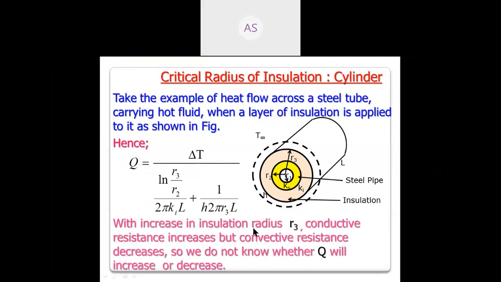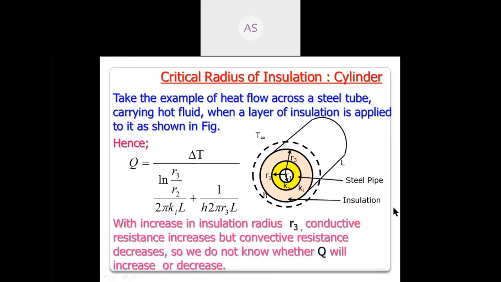Here, with the increase in insulation radius R3, conductive resistance will increase, but the convective resistance decreases. So we do not know whether Q will increase or decrease. It is a very important concept.